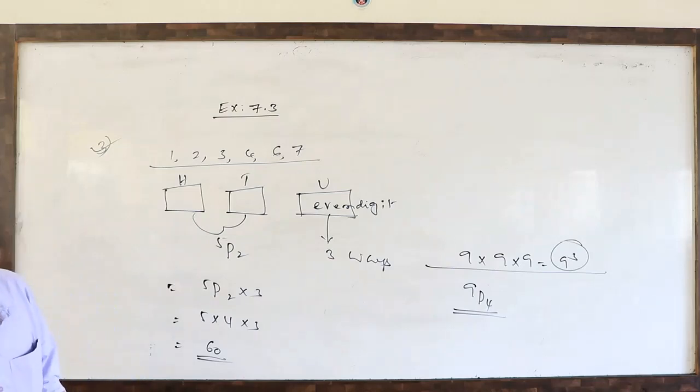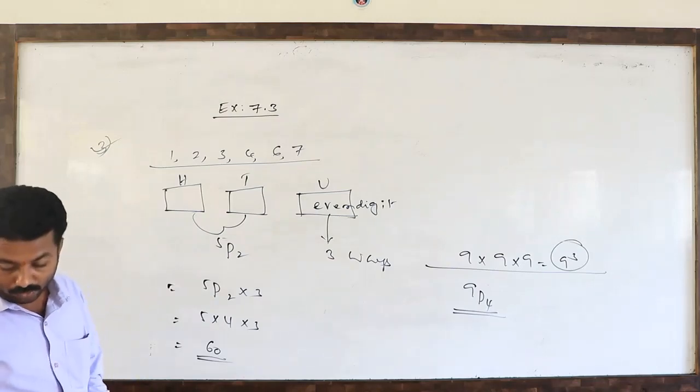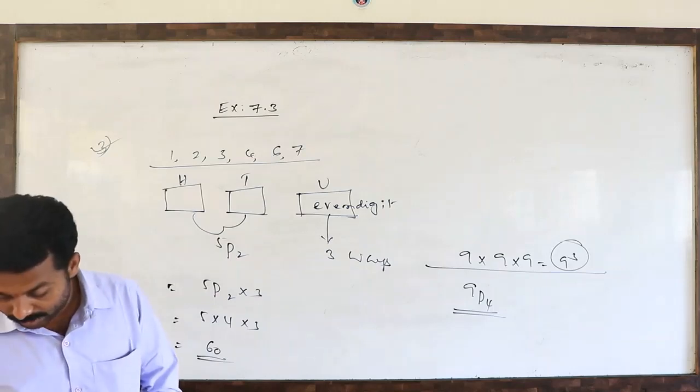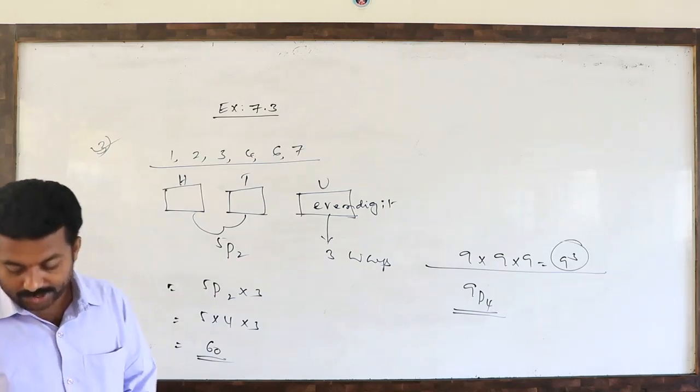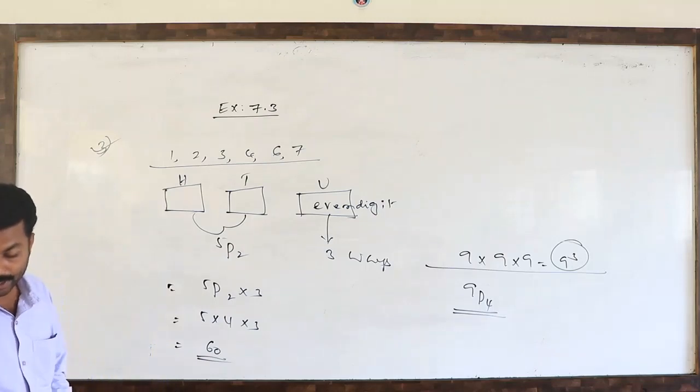Next, the fourth question. Find the number of 4-digit numbers that can be formed using the digits 1, 2, 3, 4, 5 if no digit is repeated. How many of these will be even?